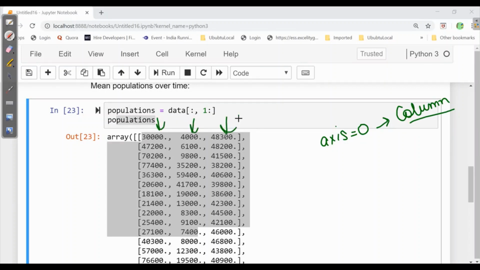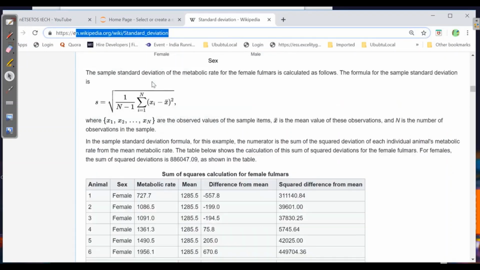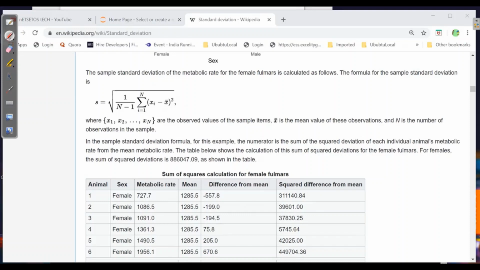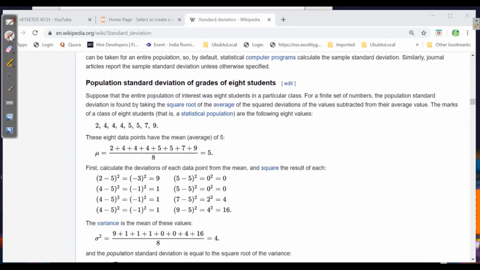Now we will see what standard deviation is first. Let's see the standard deviation definition on Wikipedia. Here its formula is this. Here we can see the population standard deviation. Here we have all the data: 2, 4, 4, 4, 5, 5, 7, 9. First of all, we need to take out the mean. What do you mean by mean? Mean is the sum of all the data divided by the number of data.